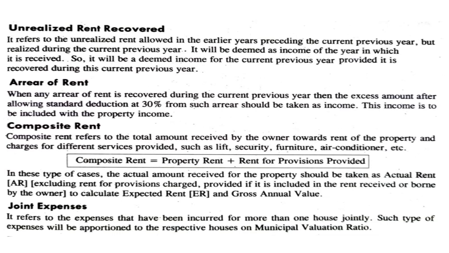Composite rent. Composite rent refers to the total amount received by the owner towards rent of the property and charges for different services provided such as lift, security, furniture, air conditioner, etc. Composite rent equals property rent plus rent for the provisions provided. In this type of case, the actual amount received for the property should be taken as actual rent, excluding rent for provisions charged, provided it is included in the rent received or borne by the owner, to calculate expected rent and gross annual value. Joint expenses: it refers to the expenses that have been incurred for more than one house jointly. Such expenses will be apportioned to the respective houses as per the municipal valuation ratio.